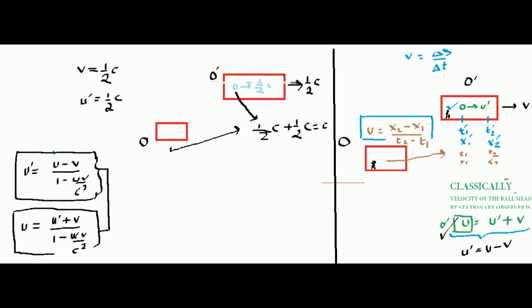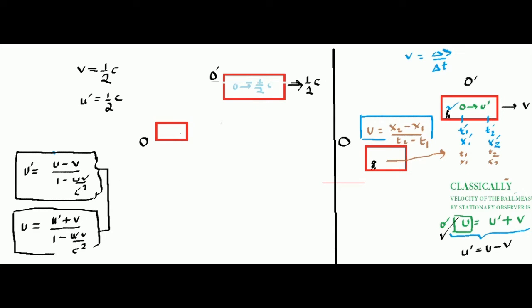If the frame is moving at a velocity half c, consider this is a train moving at velocity half c, and inside, a boy is running at a velocity half c. Then for the ground frame, what is the velocity of the boy? Obviously it is this half c added with this half c. So this is the classical calculation. Classical calculation says that the velocity of the ball should be c, but this does not happen relativistically.